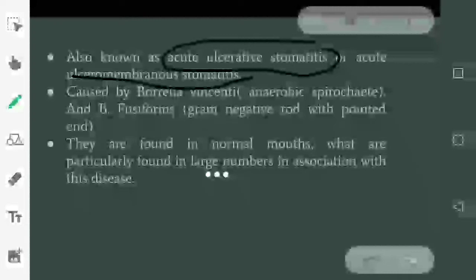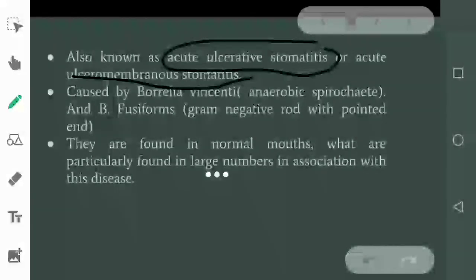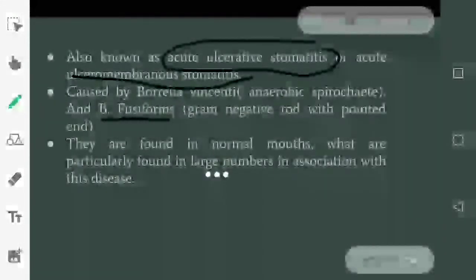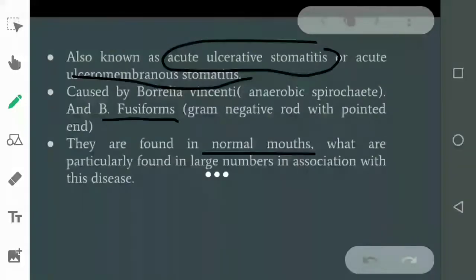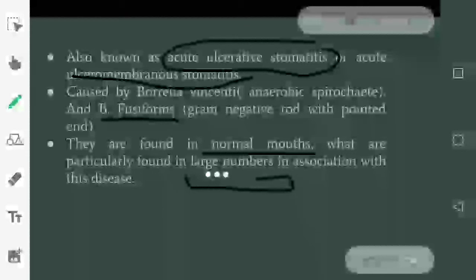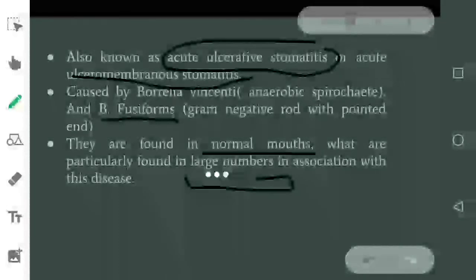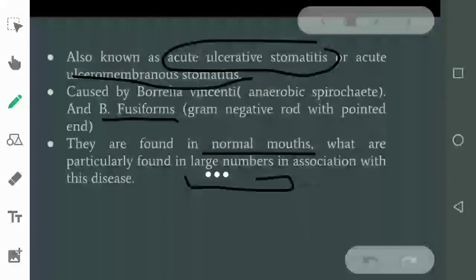It is caused by Borrelia vincenti, which is an anaerobic spirochete, and it can be detected by dark ground illumination. And B fusiform can also cause it, which is a gram negative rod with pointed ends. They are found in the normal mouth in small numbers, but when they are found in large numbers, then it is associated with this disease. So basically, when the Borrelia fusiforms and Borrelia vincenti are found in large numbers in the oral cavity, then Vincent's angina can happen.